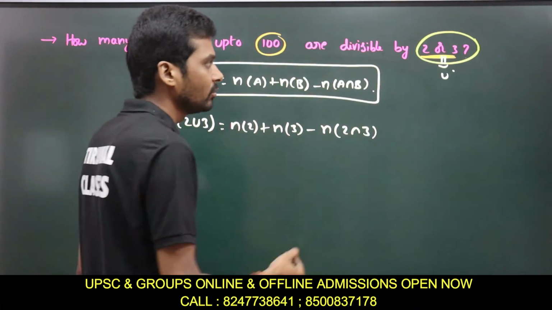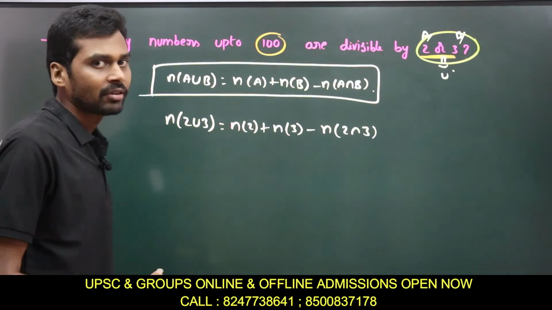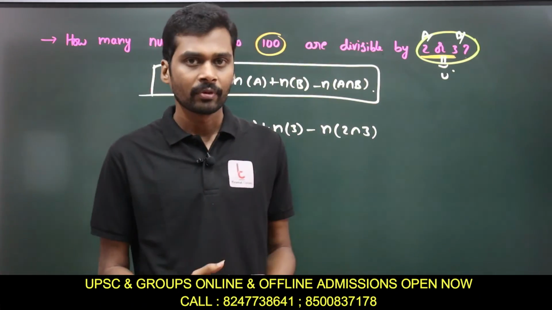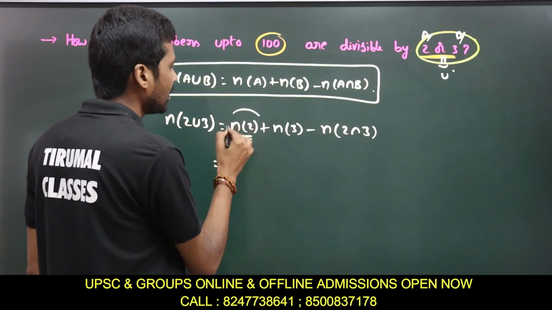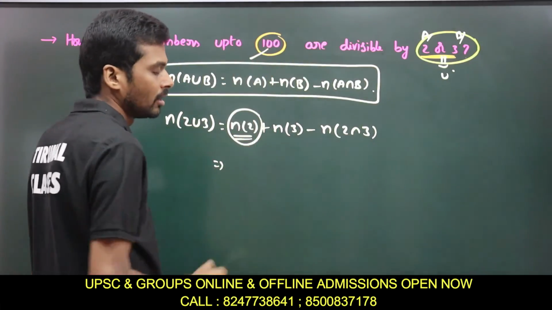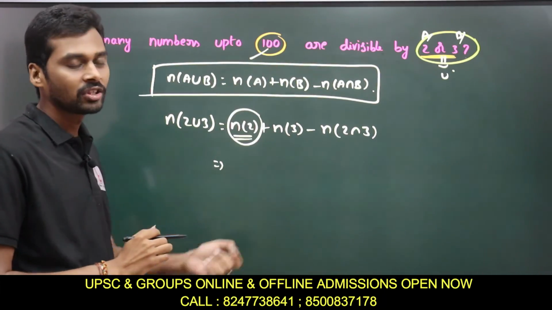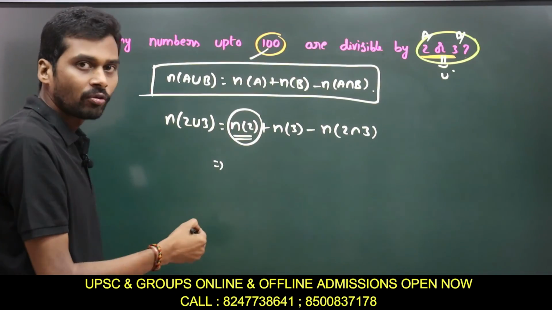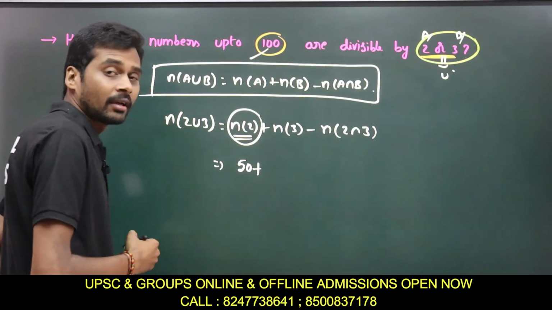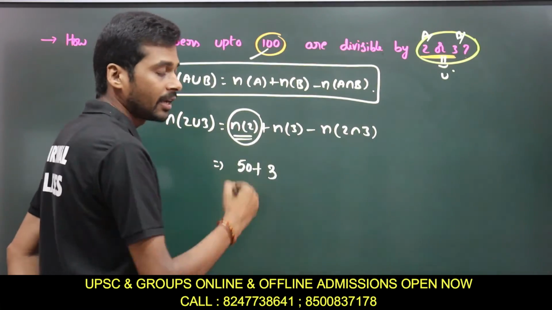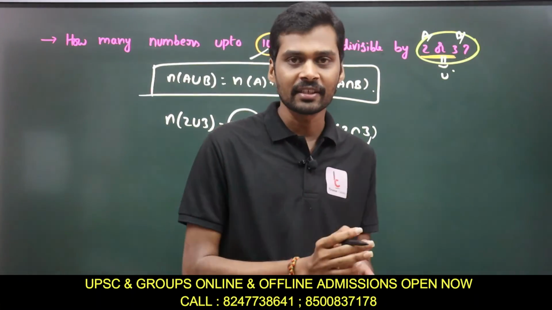Instead of A I have the value 2, instead of B I have the value 3. So when I have an 'or' problem, immediately you apply this formula. Now, first let me find the number of numbers divisible by 2 up to 100. 100 divided by 2, the quotient is your answer, 50, right? Then 3: 100 by 3, 3 times 33 is 99, so 33. And 'and' means the intersection part.